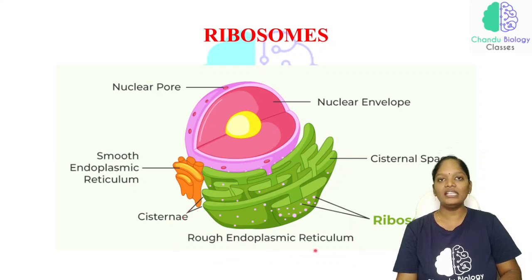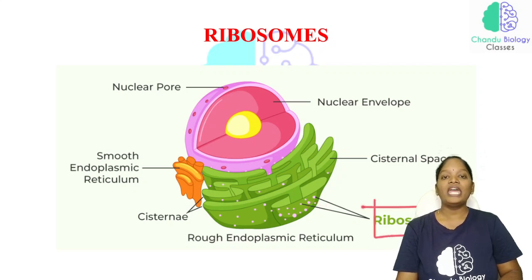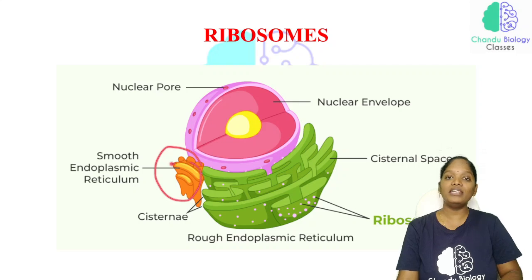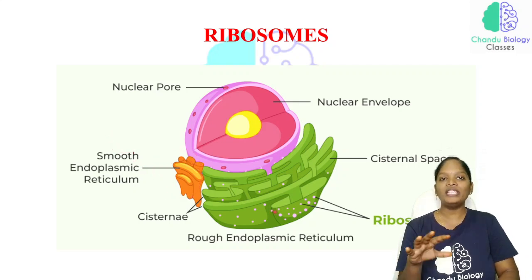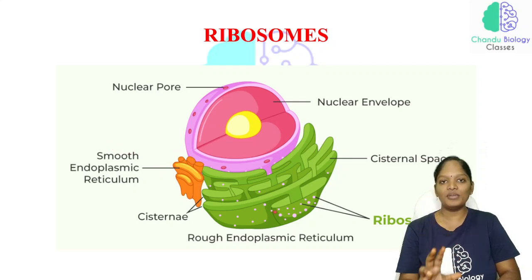Okay, cisternal endoplasmic reticulum, and the ribosome will be embedded in the membrane. So this is a ribosome, and this is a membrane-bound ribosome, and here we have no ribosome. That endoplasmic reticulum is called the smooth endoplasmic reticulum. All these things have been discussed in the previous class itself.